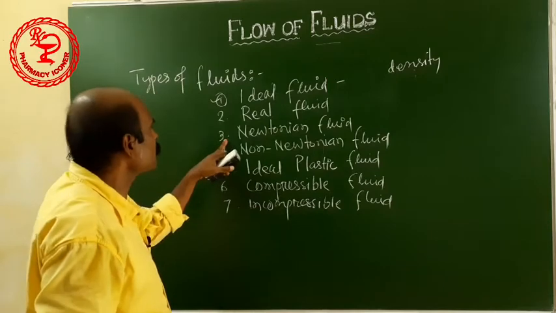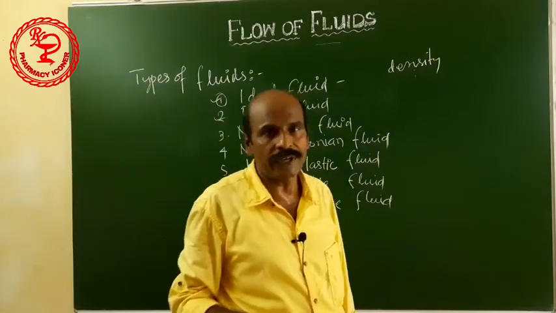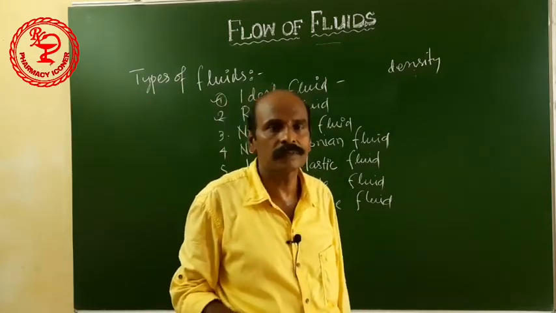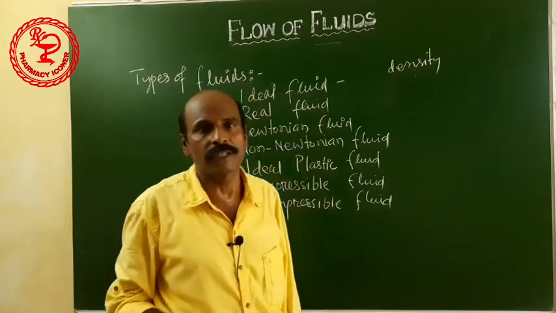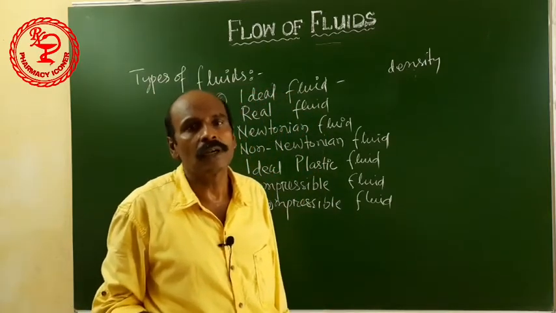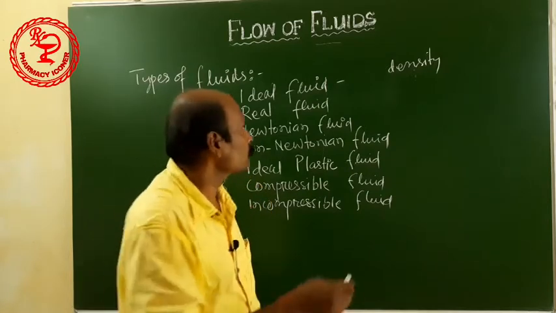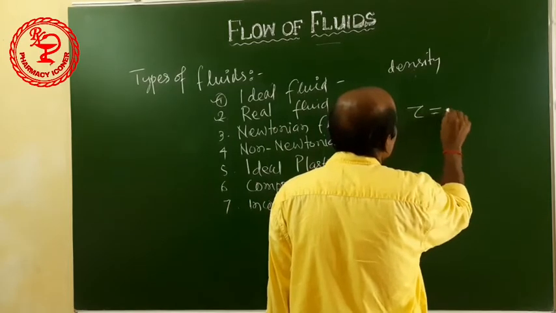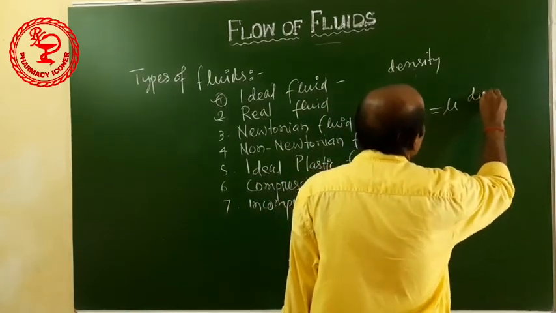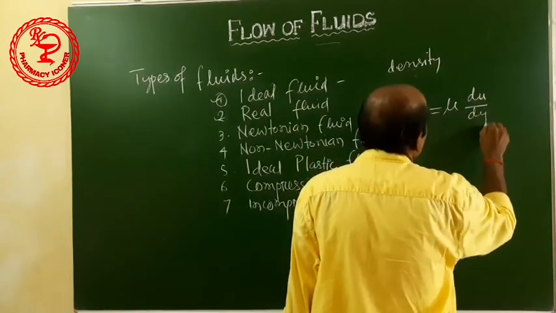Next, the Newtonian fluid. Newtonian fluids are the fluids which obey the Newtonian law of viscosity. What is the Newtonian law of viscosity? Tau is equal to mu du by dy.